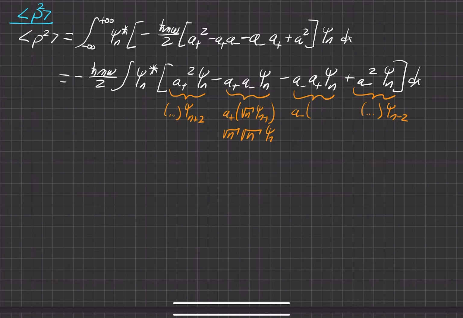The raising operator acts on the wave function and gives us the higher state, and then pops out a constant equal to the new state. And then the lowering operator lowers it again back down to the nth state, and then multiplies it by the previous state it was just lowered from, which would be this one right here. Okay, and we can go ahead and write all these out.